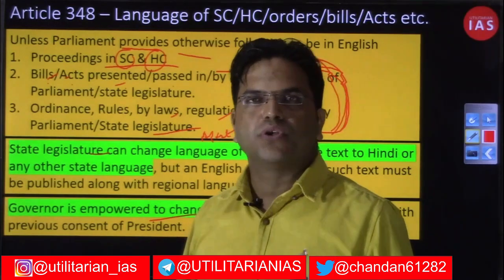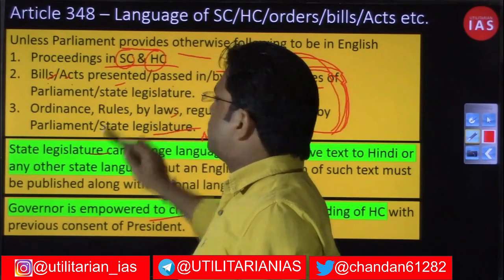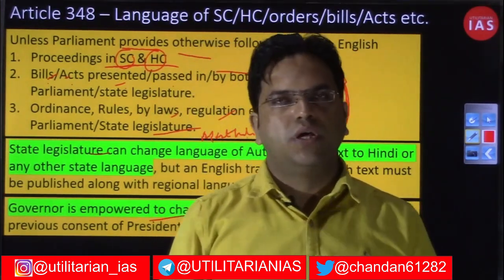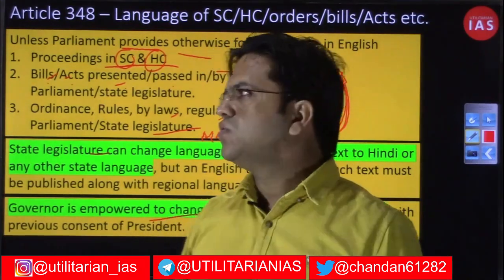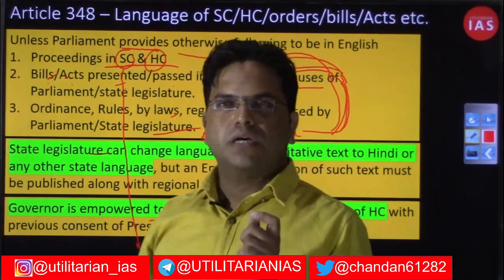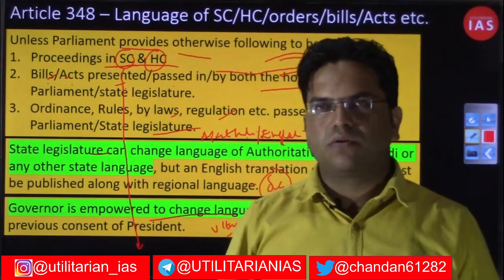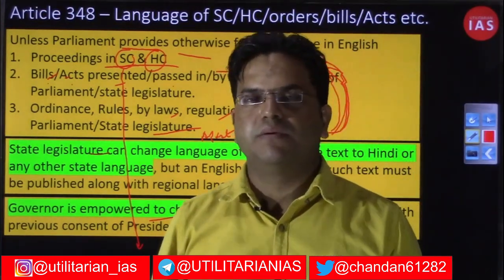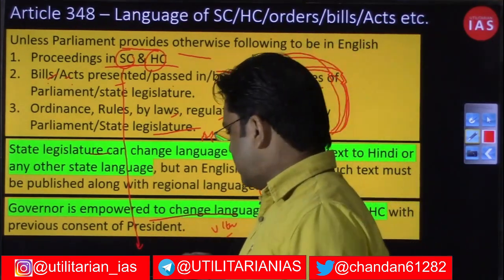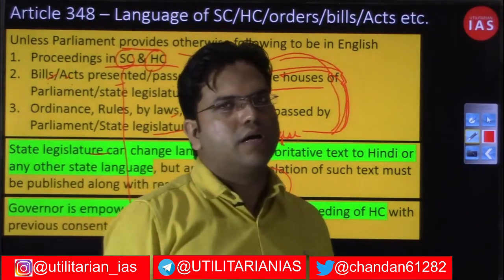However, there is no direction in the constitution regarding the Supreme Court proceedings. And even today, this information might surprise you, whatever communication the advocate has with the Supreme Court, or the accused has to make, since in 90% of cases the accused may not have proficiency in the English language, whatever he has to communicate with the judge, he will have to communicate through a lawyer. So that is the point.